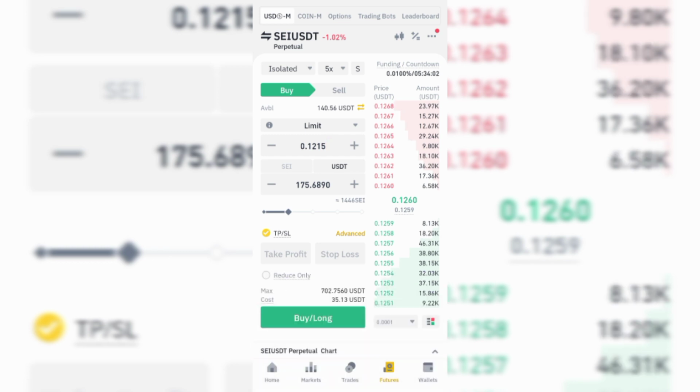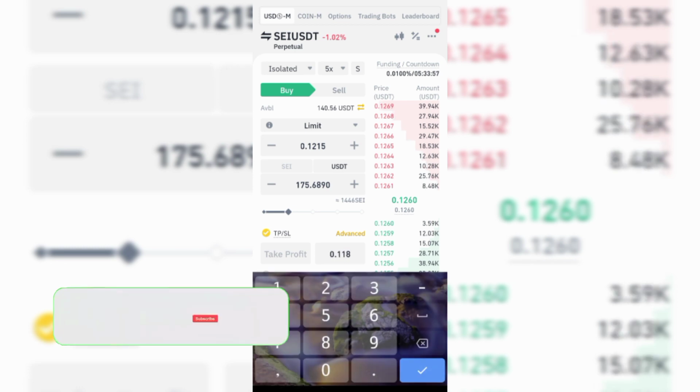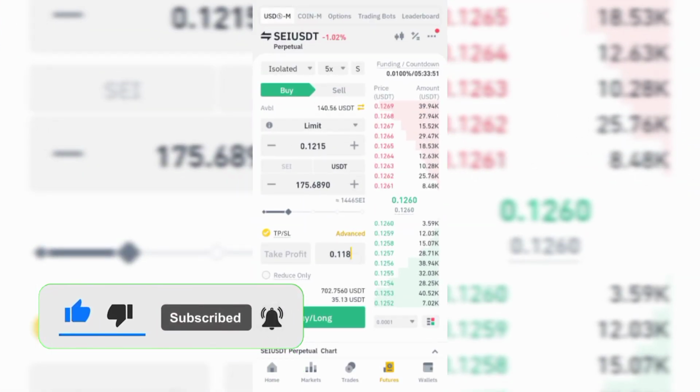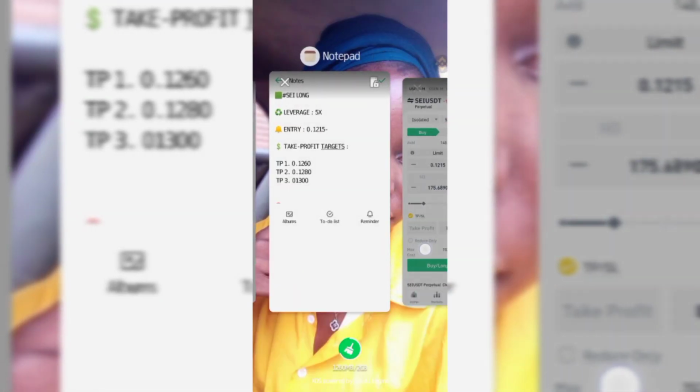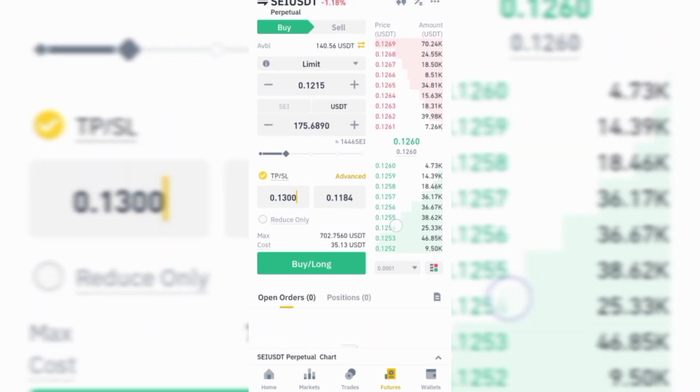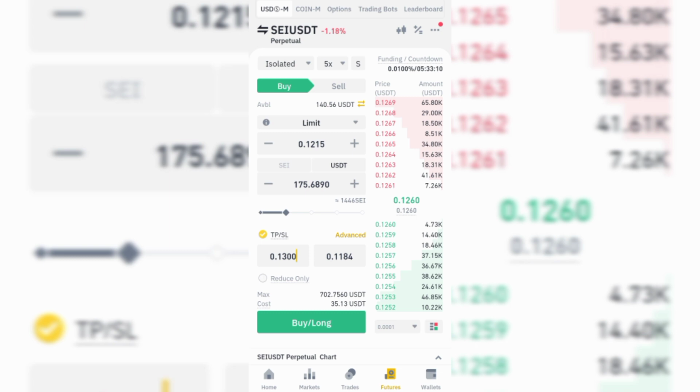So it is 0.125, and then they gave us stop loss 0.118 something. Let me check. I think 84. So 0.1184. Then they gave us take profit 0.1300. So take profit is 0.1300. Okay, but I think this particular coin did well. This trade did well, because it later went to around 0.115 later, after I earned like $70 or so from this particular coin when I traded it last week.